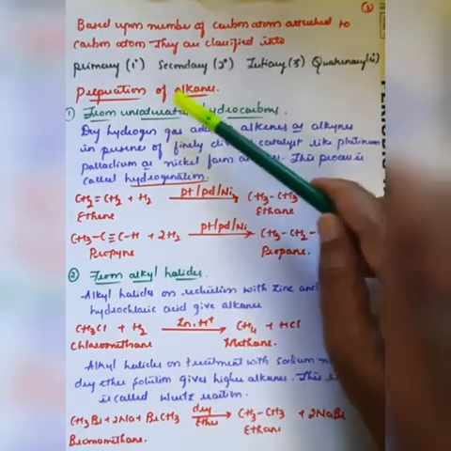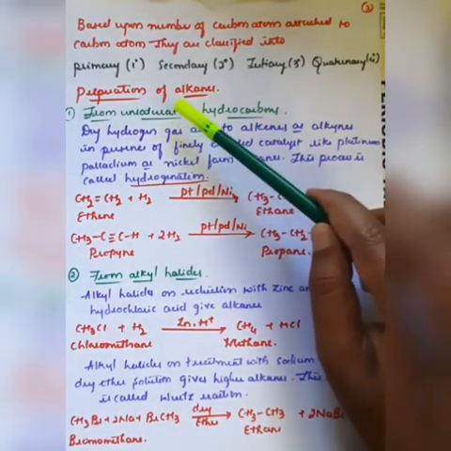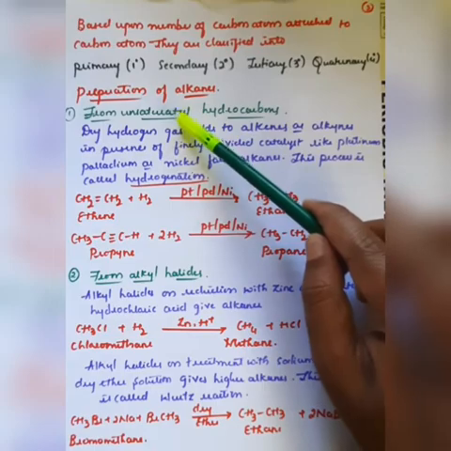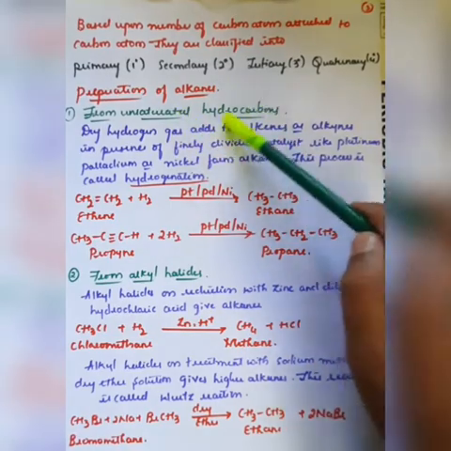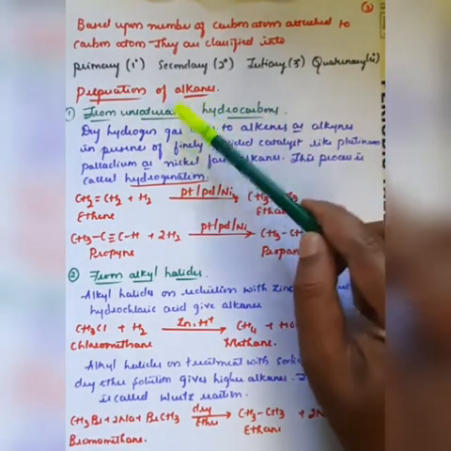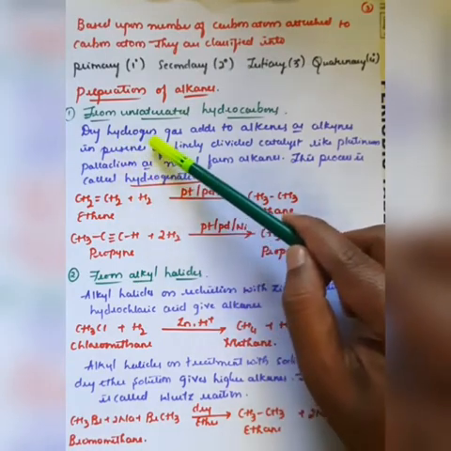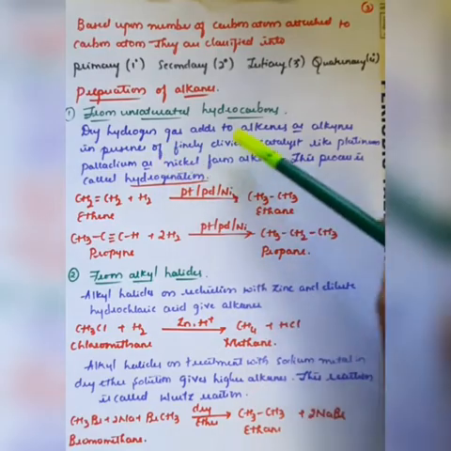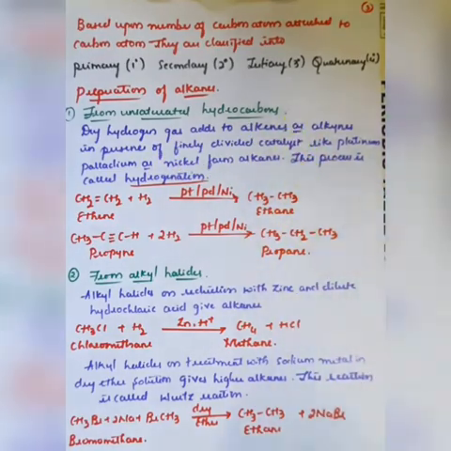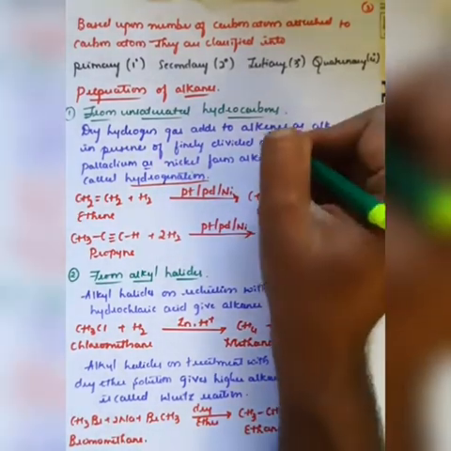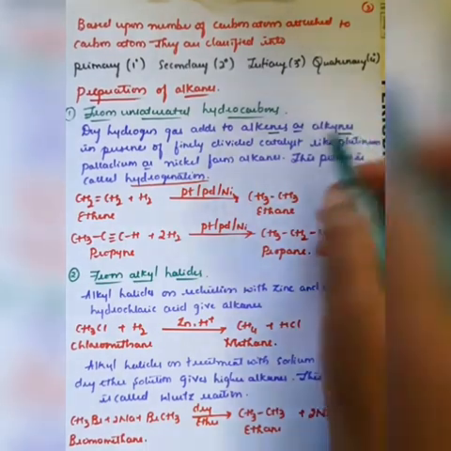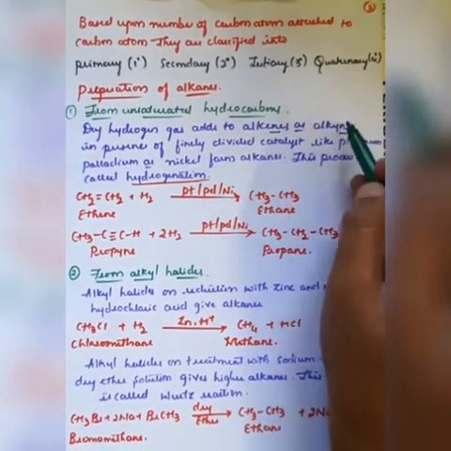By taking the molecules of double bonded or triple bonded compounds, we can convert that double bond into a single bond. Then it will convert into a saturated hydrocarbon. There is one example here. Dry hydrogen gas is added to the alkenes. Observe here, the words alkenes as well as alkynes. Alkenes are double bonded, alkynes are triple bonded, right?